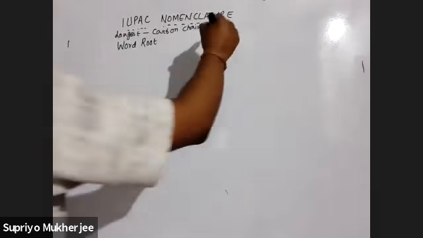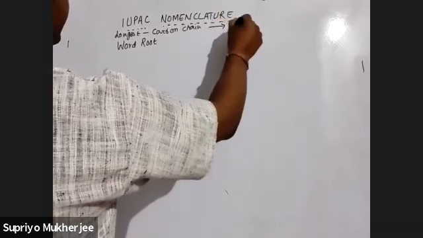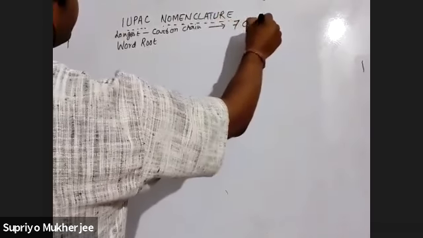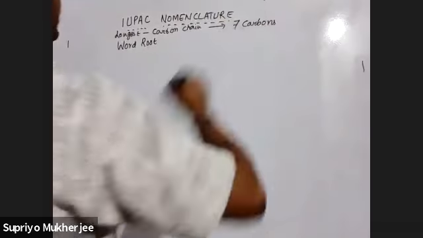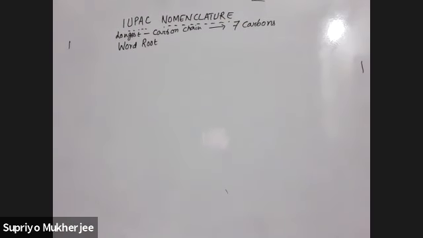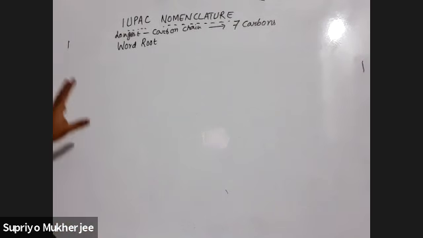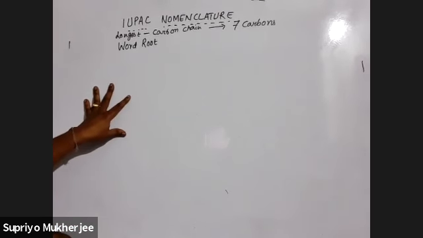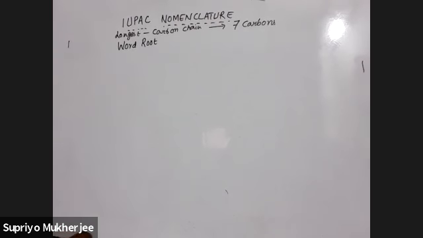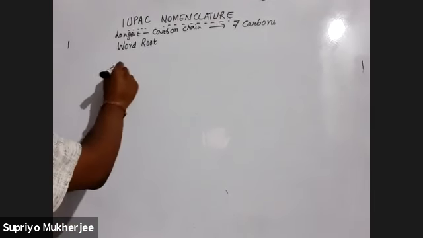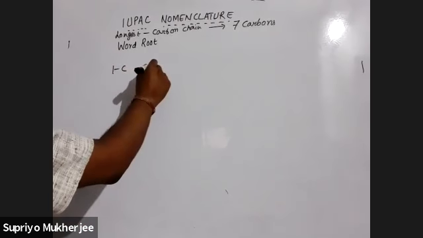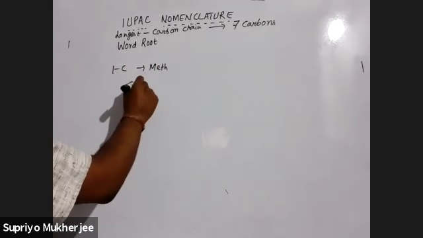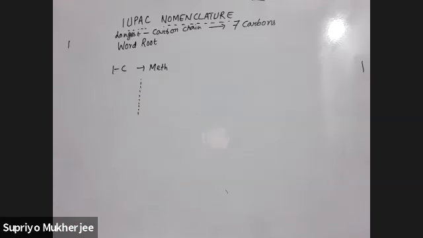Suppose the longest carbon chain has say 7 carbons. So if there are 7 carbons, then what should be the word root? There is a list. If there is 1 carbon, it should be meth. Like this, I think everybody of you knows this. So I'll just discuss those things which you have not known.